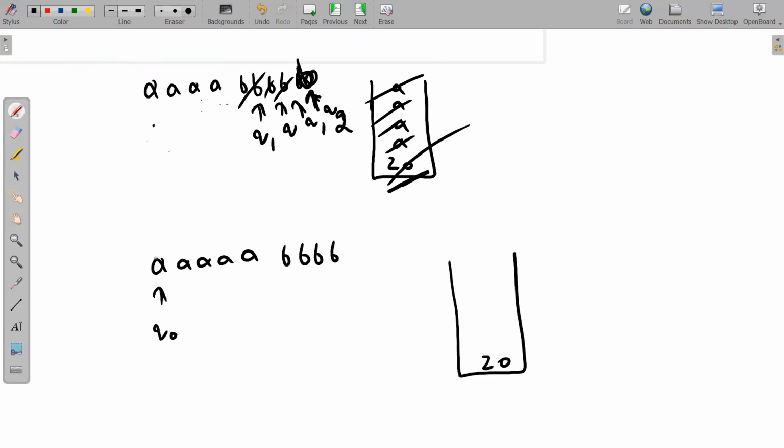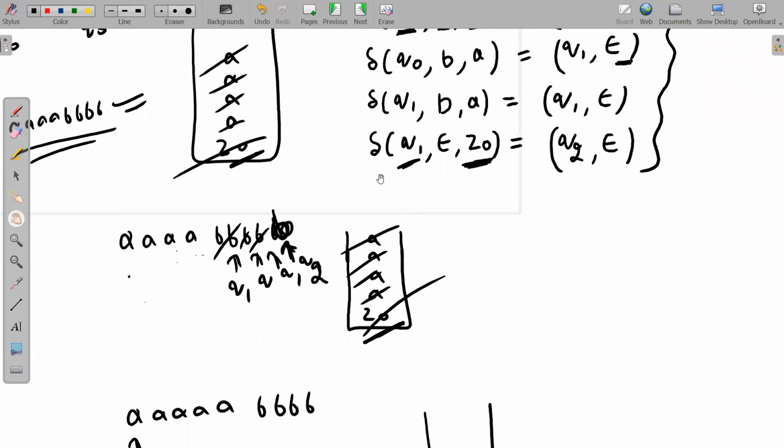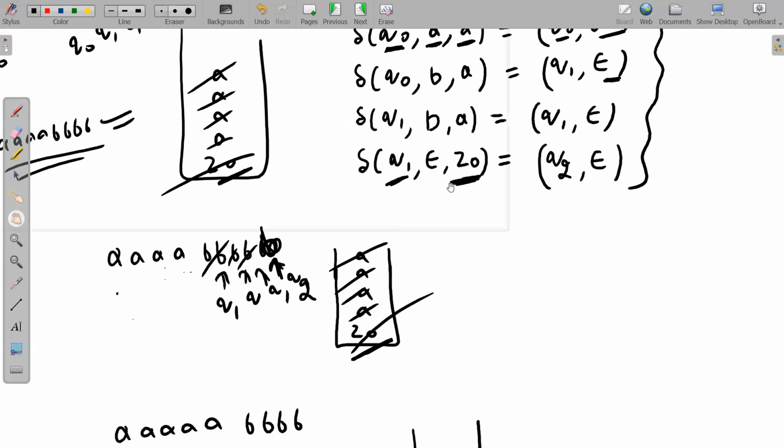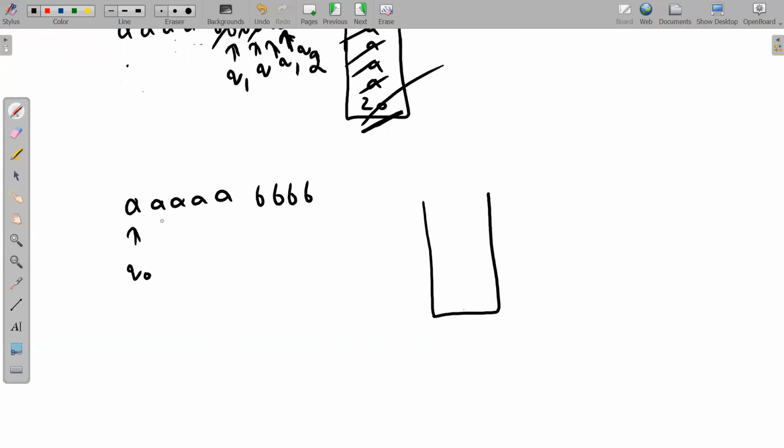We are at Q0. A is read from the tape, and Z0 is read from the stack. Since Z0 is read from the stack, Z0 will be popped off. Now see the move, Q0 A Z0, Q0 A Z0. So we will jump to Q0, remain in Q0 only, and A Z0 will be pushed onto the stack. And the read head is moved 1 position to the right because we have read this A.